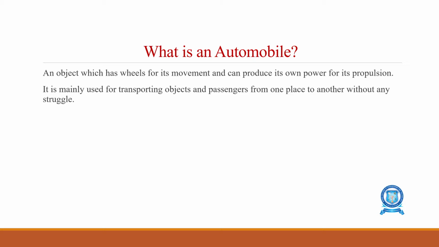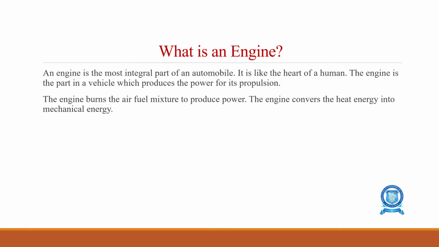Mainly, automobiles are invented to transport objects or passengers from one place to another without any struggle, the easiest mode of transportation, right?